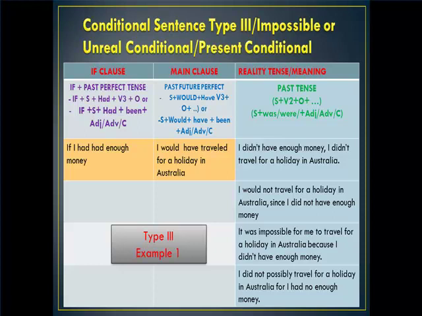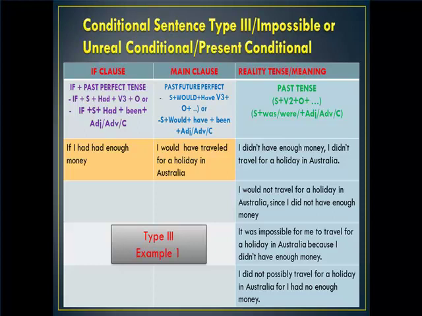To continue the explanation about the conditional sentence type 3, or impossible or unreal conditional. Alright, let's see the if clause here. The if clause should be added by past perfect tense. In the main clause, the past future perfect tense.